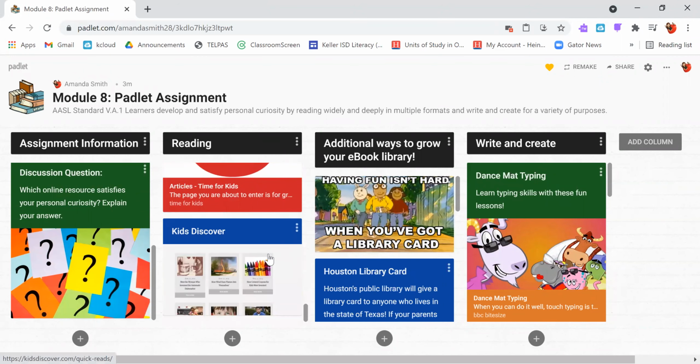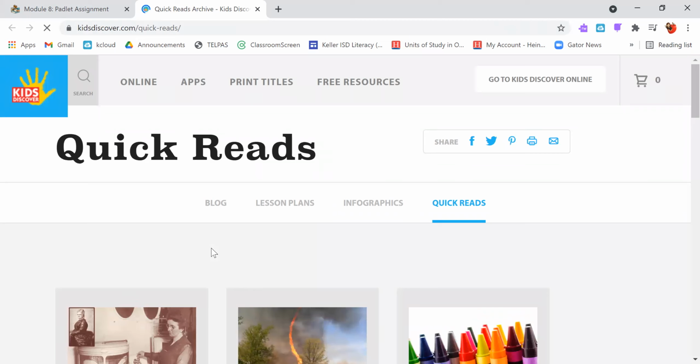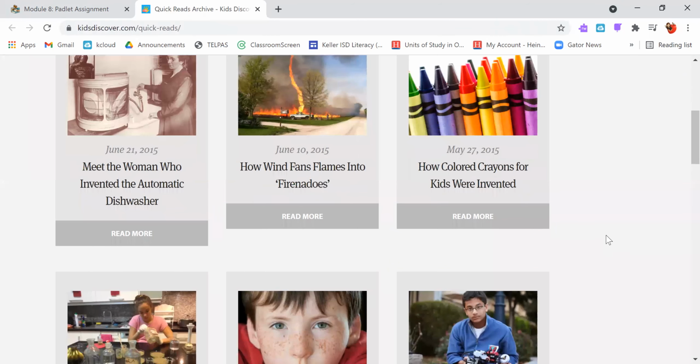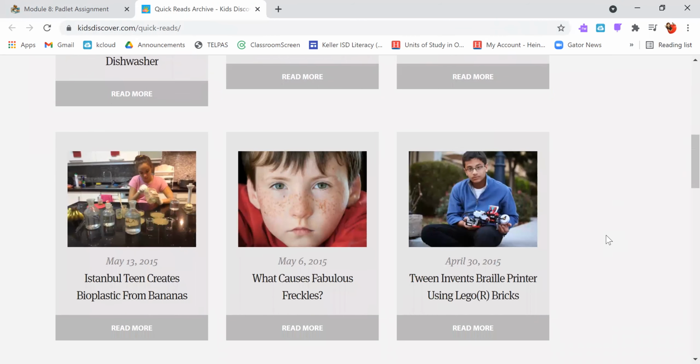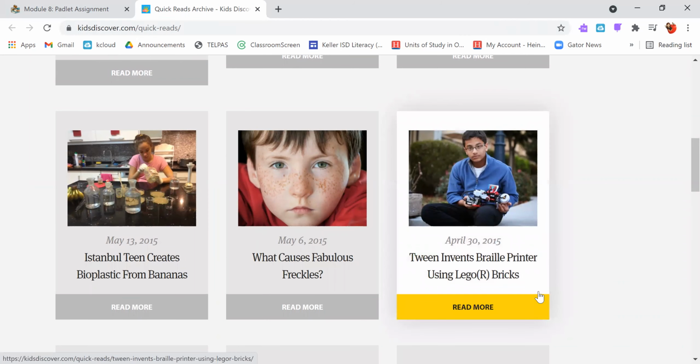And one final one here under the reading column, specific to nonfiction, is Kids Discover. So this is going to link you directly to the quick reads. So you can go through and take a look and see, what would I be interested in learning more about? Or maybe you're inspired by something like this tween who invents a Braille printer using Lego bricks.